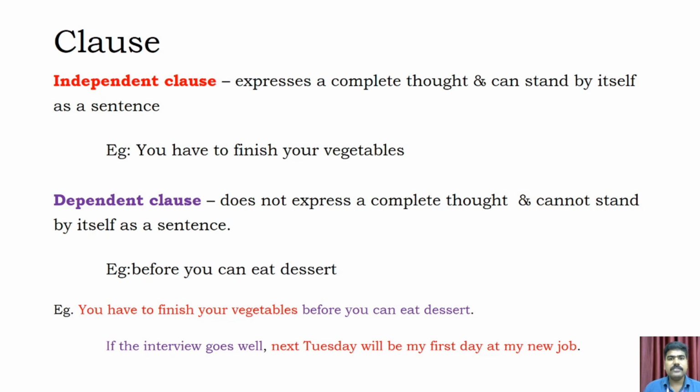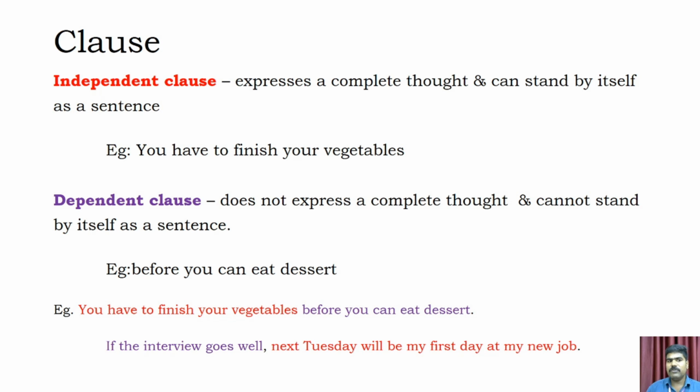The second type is dependent clause. A dependent clause does not express a complete thought and it cannot stand by itself as a sentence. It needs support, so it is called dependent, depending on something. Here is an example: before you can eat dessert. It gives meaning and expresses a thought, but it does not express a complete thought and it cannot stand by itself, because it's not a complete sentence.